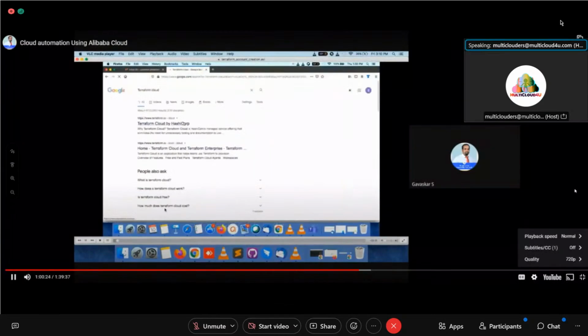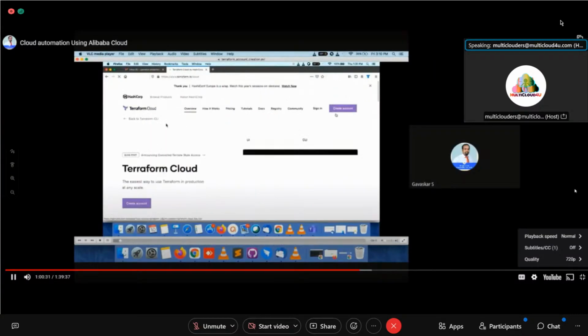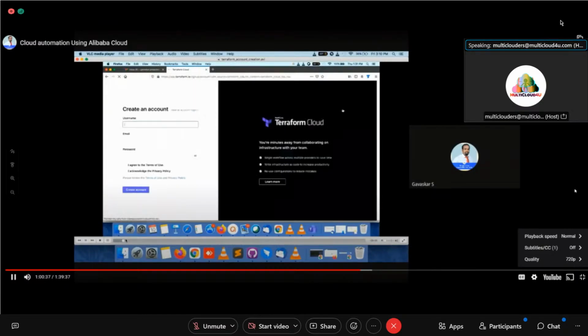Now, Terraform Cloud, or www.terraform.io, you just have to click that. Now you have to create an account. Just click create an account. The first process is you have to create an organization. That's very important. You can give any name, like XYZ or ABC. First you have to create an organization, and then inside the organization only you have to create a workspace. That's the main thing you have to know.